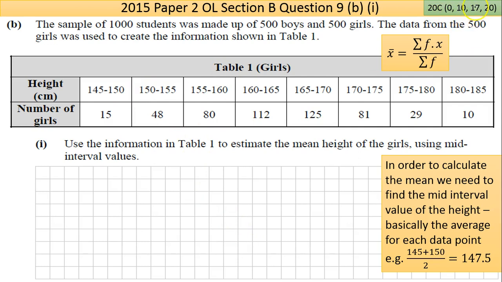Okay, 0, 10, 17, 20. These are rare, very rare. Okay, and it shows based on the exam that year. This would normally maybe be a 10C question. Okay, so let's read through.